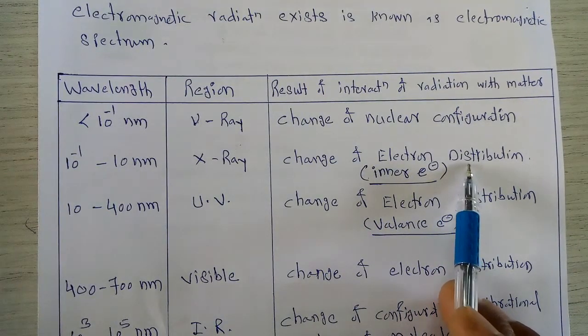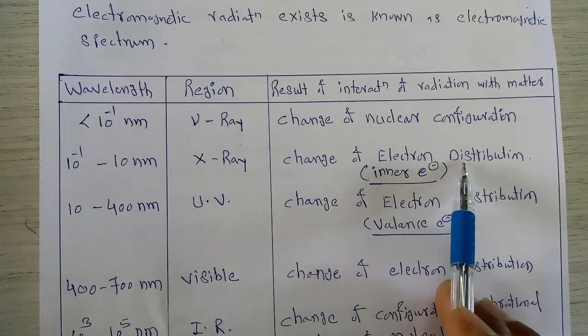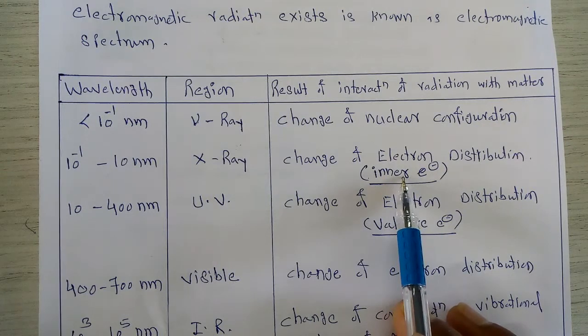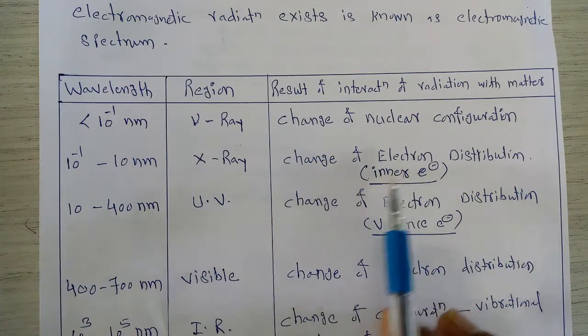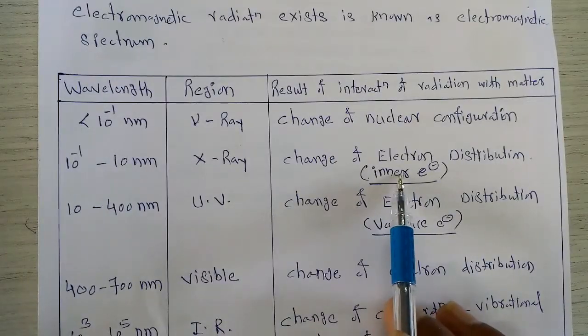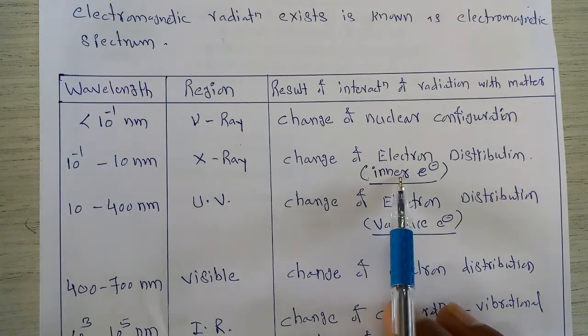It means that whenever the energy changes take place, the inner electrons are involved in such interactions. So when these radiations are bombarded on a particular molecule, the inner electrons are involved in the interaction of these radiations with matter. So this is called the X-ray region.